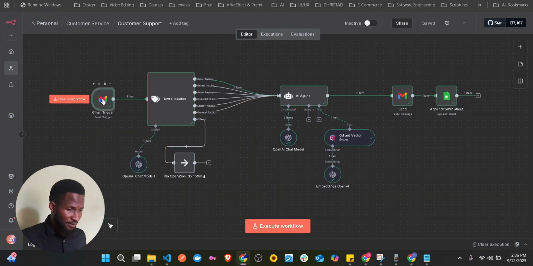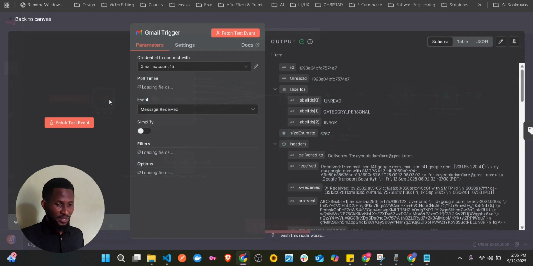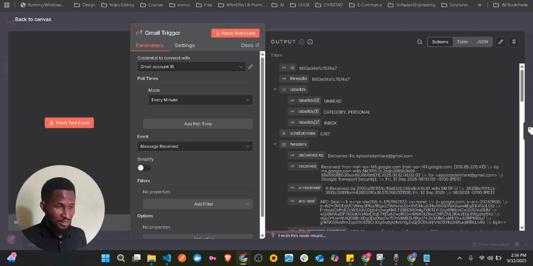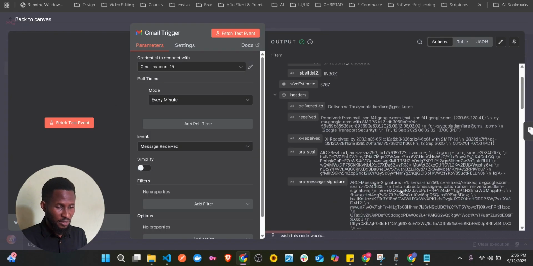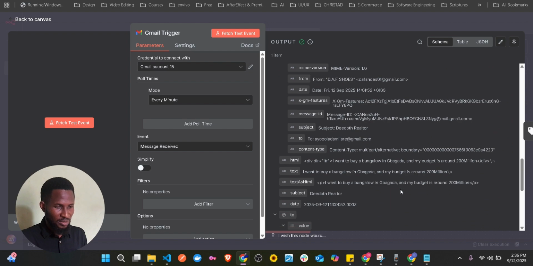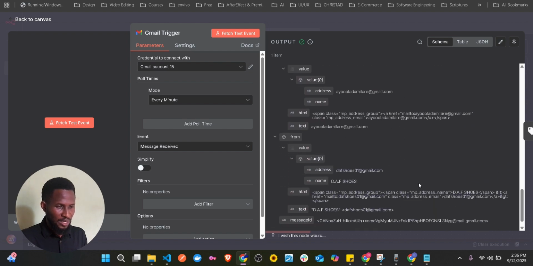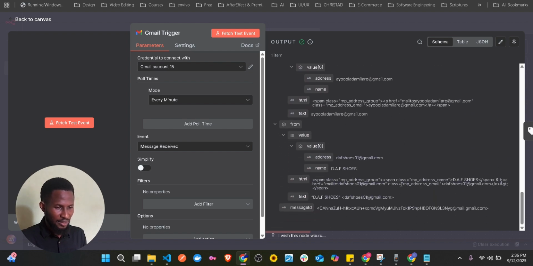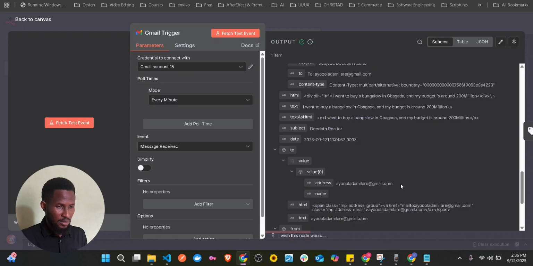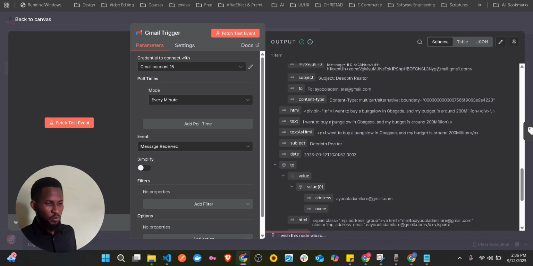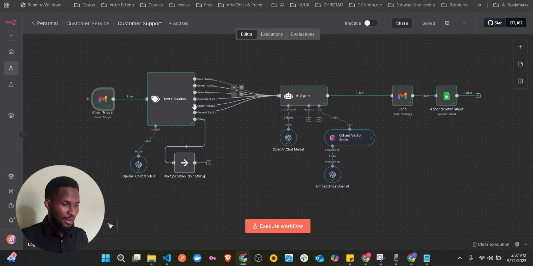And when you receive that, when we execute, you can see now that we have this. It's going to give you all of this, but the major thing we are interested in is just the text. If you scroll down, you will see the text here. This is a text: I want to buy a bungalow in Bagada, and my budget is around 200 million. This is another one I sent, and that's what we are actually particular about.